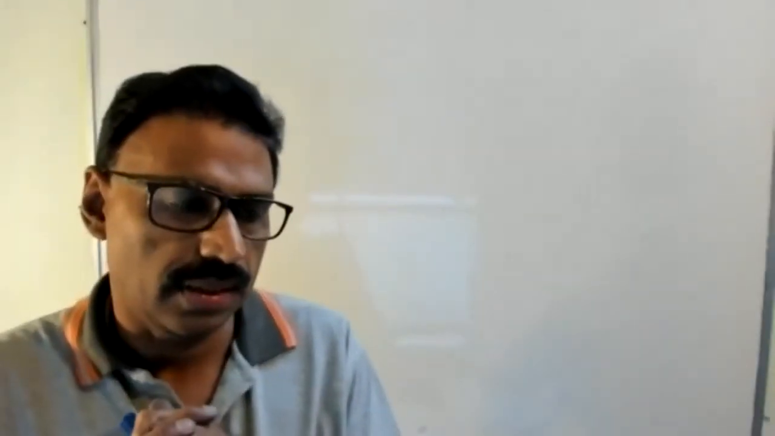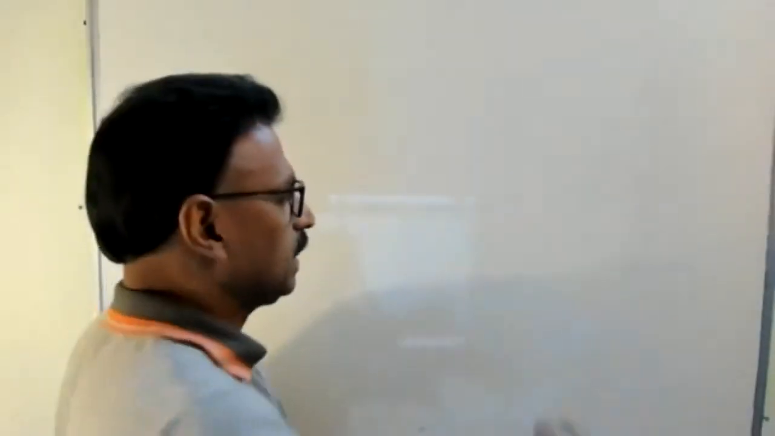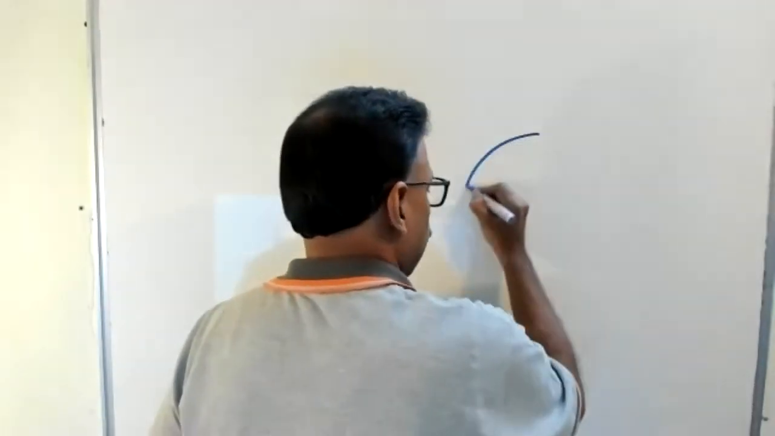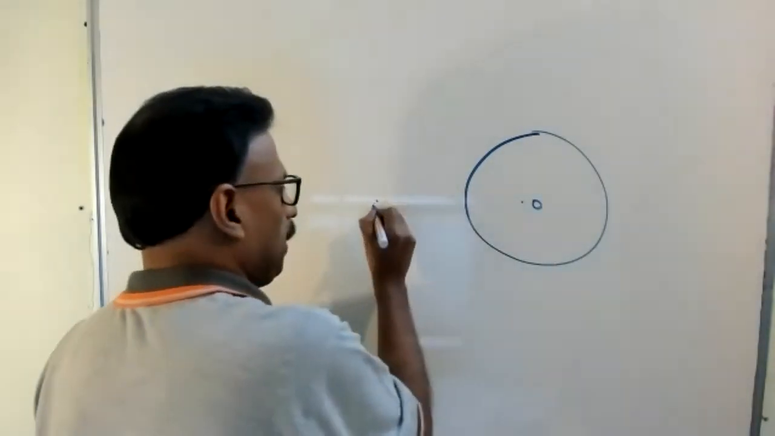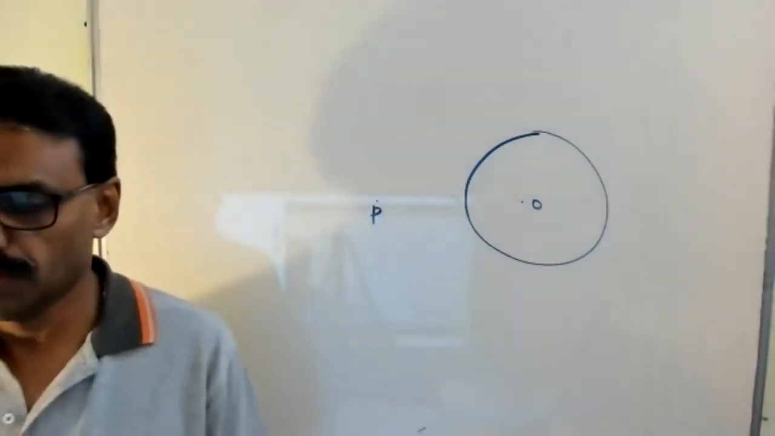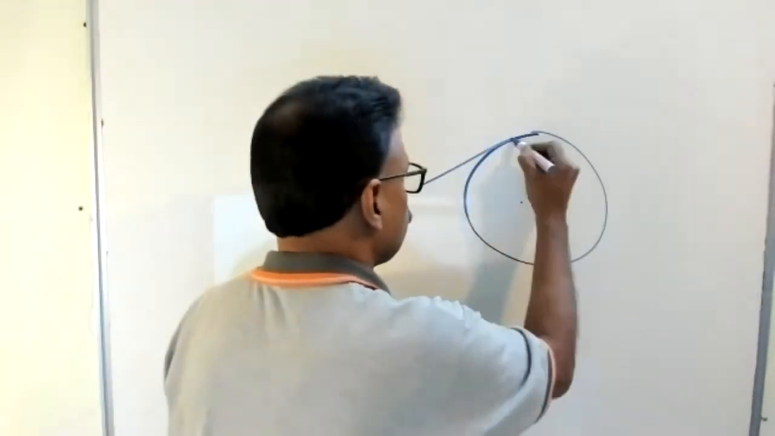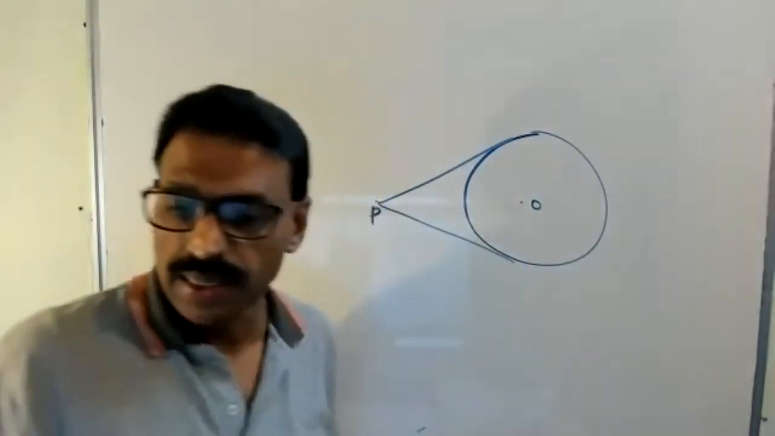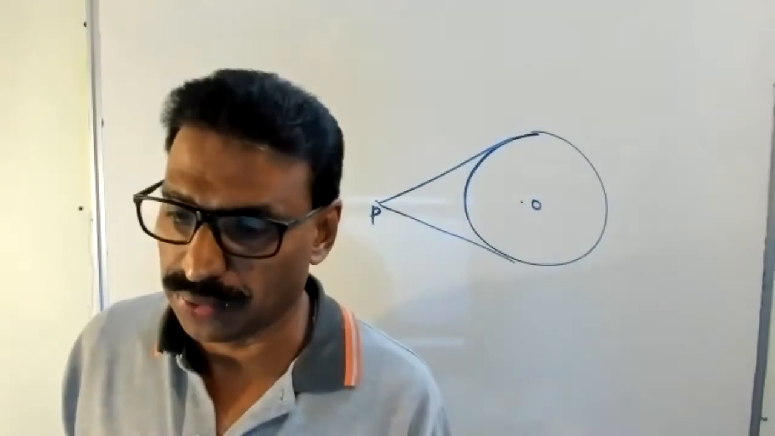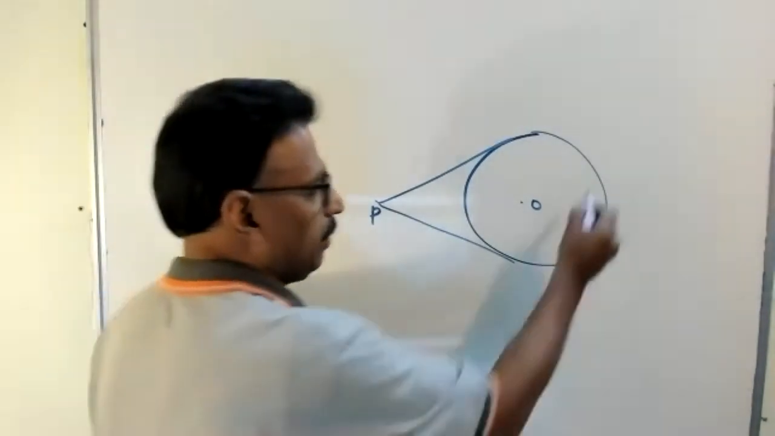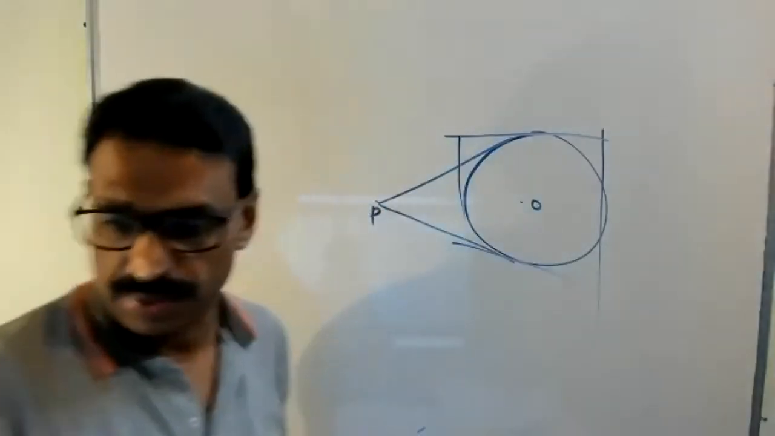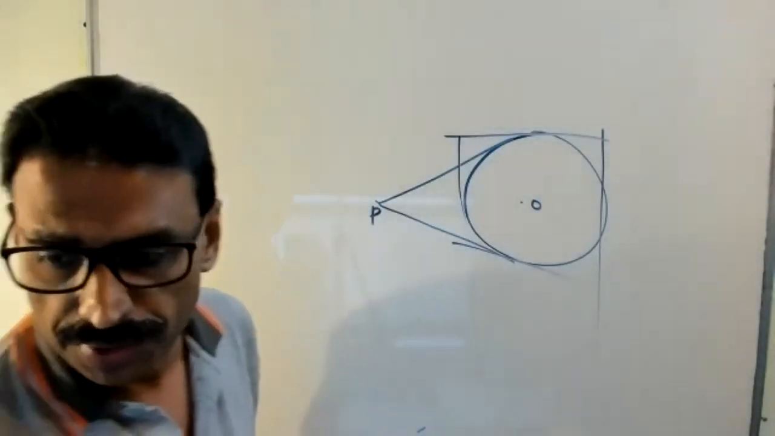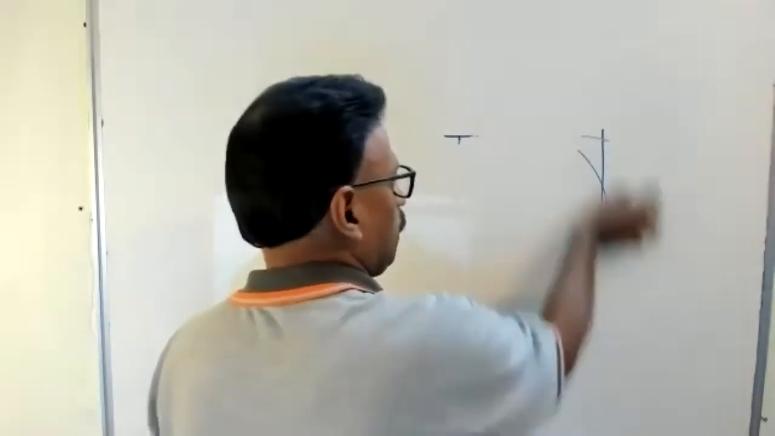Hello, listen here. From an external point, how many tangents can you draw? Suppose one circle here, one point here. How many tangents can you draw? We can draw only two, right? In a circle, we can make many tangents, like this one, this one, this one. But from an external point, we can make only two tangents. Those two tangents are equal.